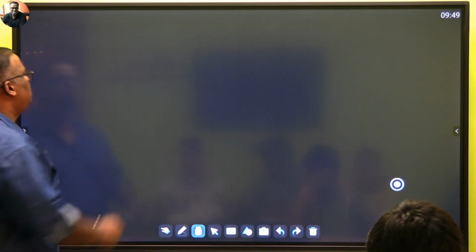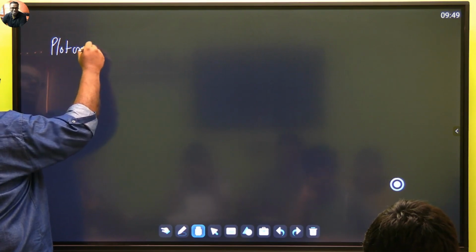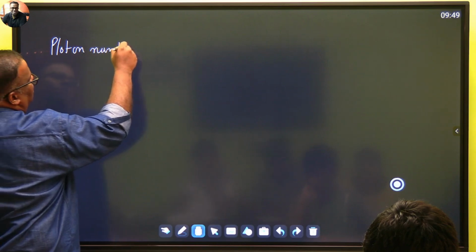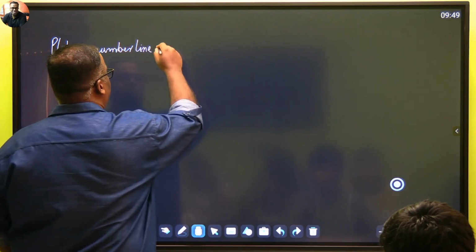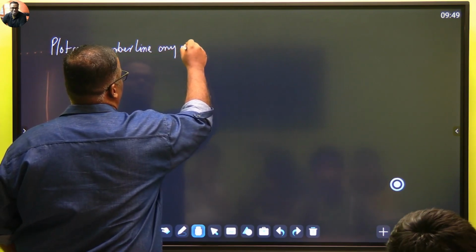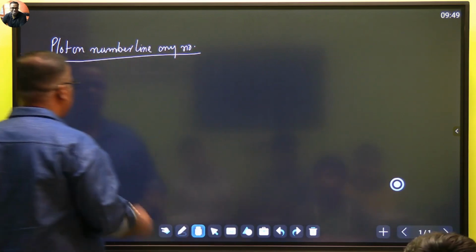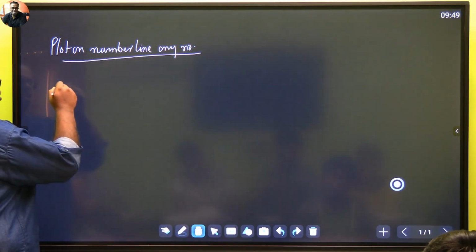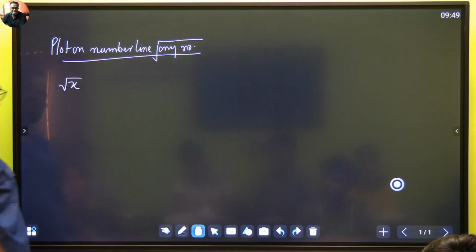Okay, the next comes plot on number line. Now I'm coming to that. Plot on number line. Let's quickly see the proof of this. So, plot on number line any number. Let's say we get a number, say plot root x. Any root of any number, root x, we have to plot.